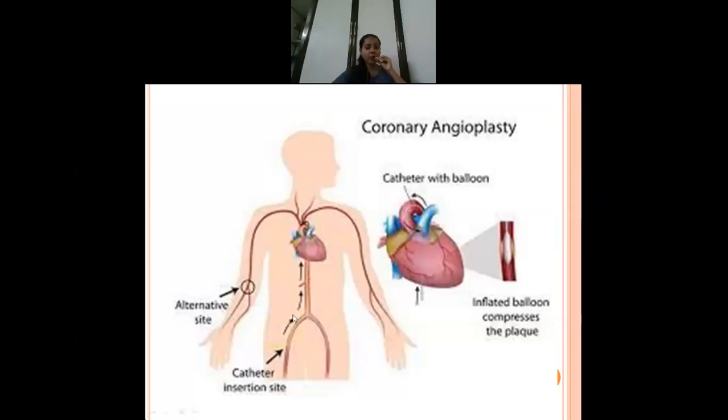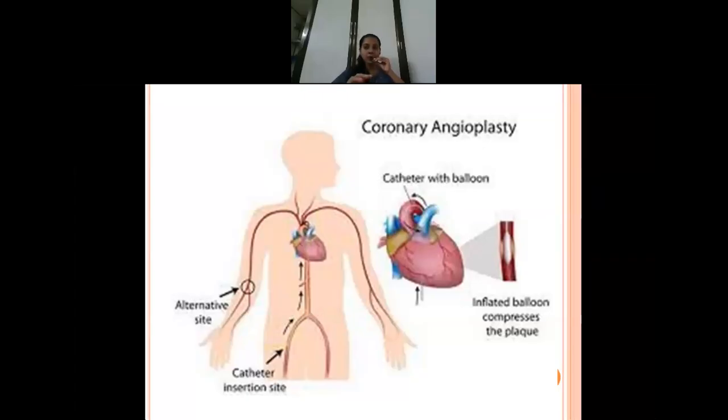You know what they will do in cardiac catheterization, isn't it? They are going to remove the catheter and then they will keep the pressure for at least 10 to 15 minutes. Then they have to monitor for bleeding. Then the remaining care is the same. Okay, so that is regarding balloon angioplasty or coronary angioplasty. Now stent is a little bit different. I will tell you in the coming slides.